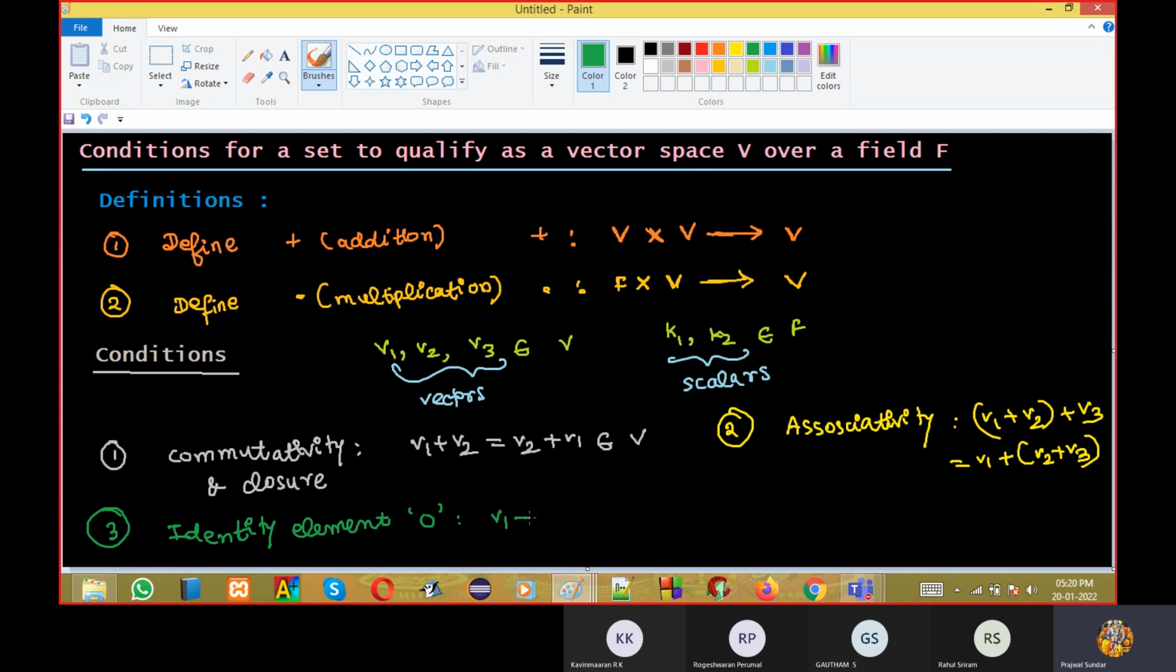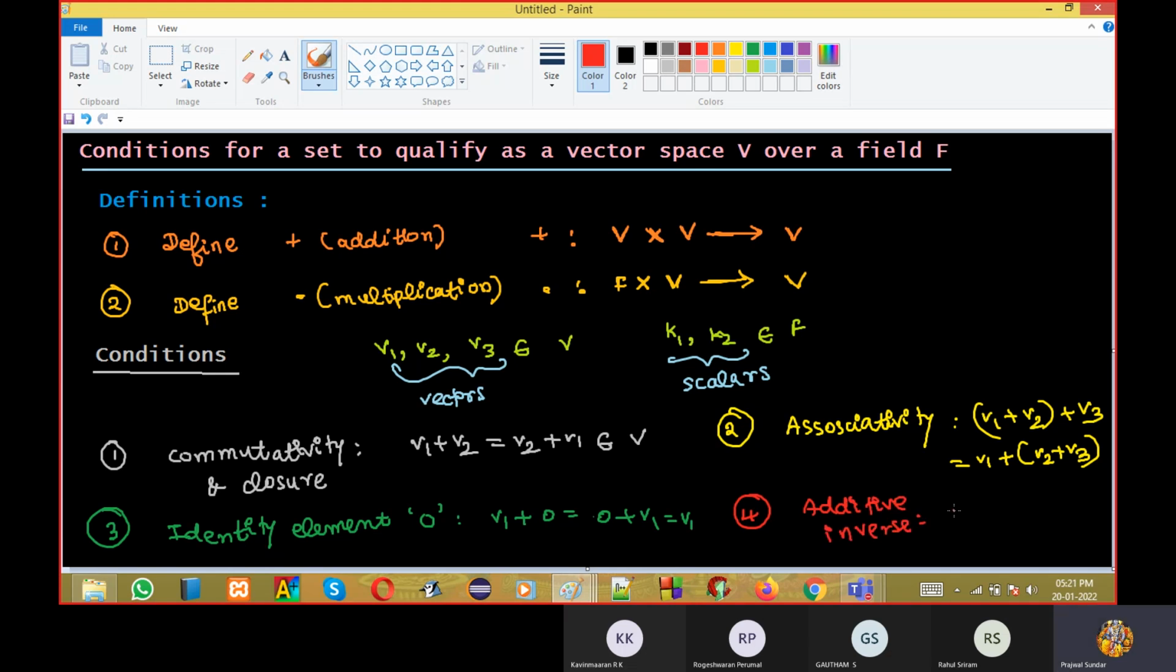Zero, such that V1 plus 0 is equal to 0 plus V1 equal to V1. And fourth, you should have additive inverse. Now I'm talking about addition, don't talk about multiplication. Additive inverse.